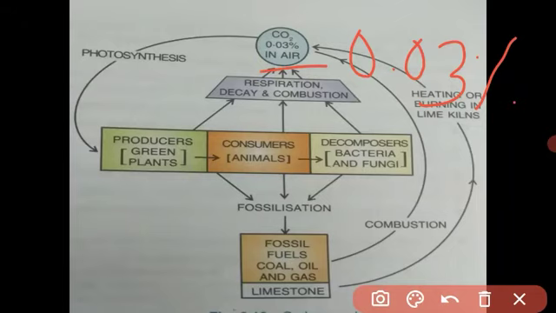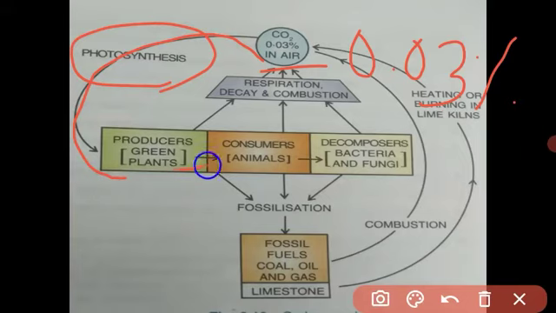This carbon dioxide is absorbed by the green plants, and by the process of photosynthesis, the green plants produce carbohydrates and starch, and these carbohydrates are consumed by animals. Plants also respire, and through respiration, plants again release carbon dioxide into the atmosphere. Animals consume the carbohydrates, and when animals respire, they also release carbon dioxide into the atmosphere.